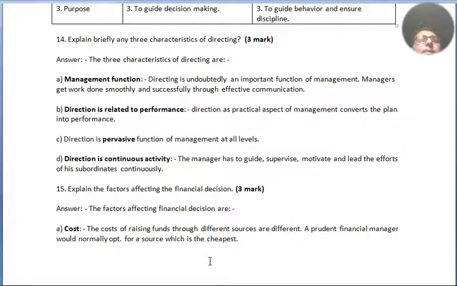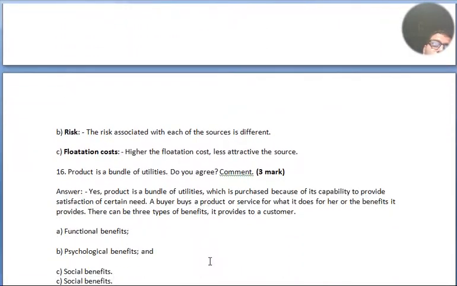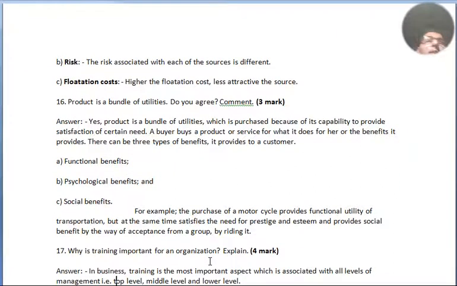Question number 15. Explain the factors affecting the financial decisions. The factors affecting financial decisions are: point number A, cost. The cost of raising funds through different sources is different. A prudent financial manager would normally opt for the source which is the cheapest. Point number B, risk. The risks associated with each source are different. Point number C, flotation cost. The higher the flotation cost, the less attractive the source.